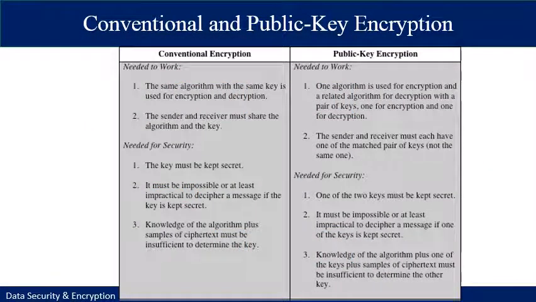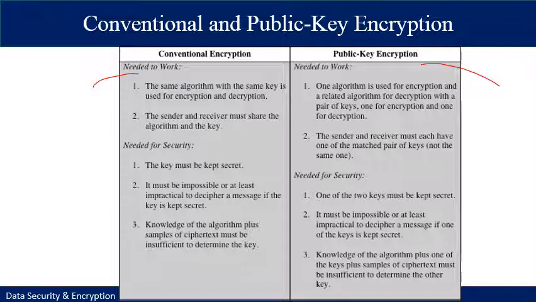This table summarizes some of the important aspects of symmetric and public key encryption. To discriminate between the two, we refer to the key used in symmetric encryption as a secret key, and in asymmetric encryption as a public key and a private key. The private key is kept secret in both cases, but it is referred to as a private key rather than a secret key to avoid confusion with symmetric encryption.